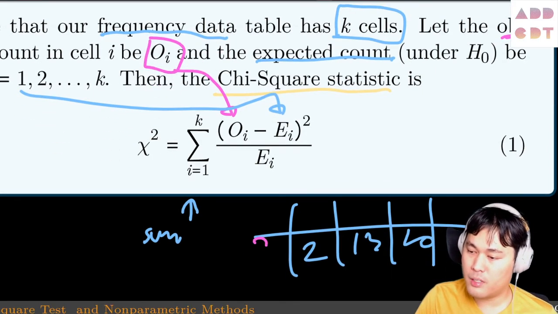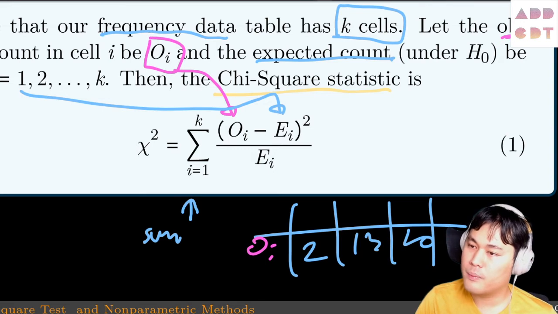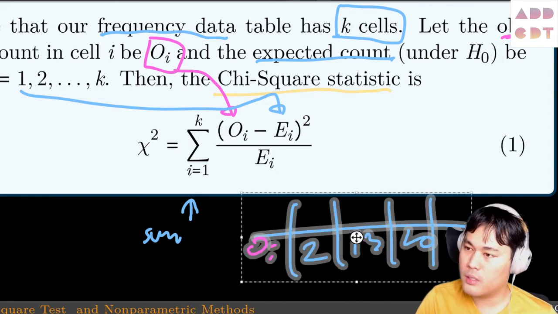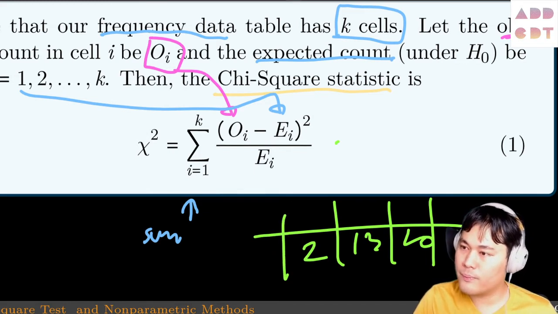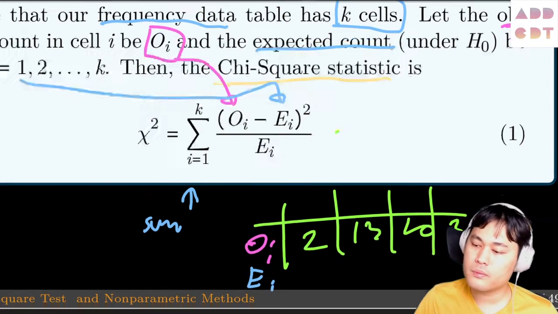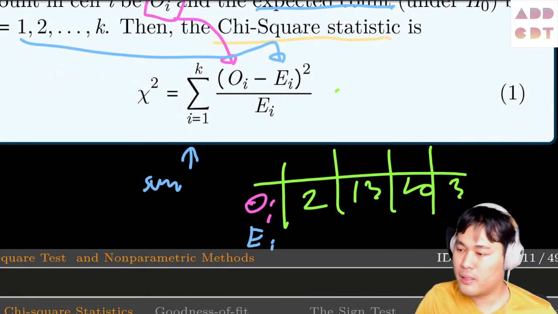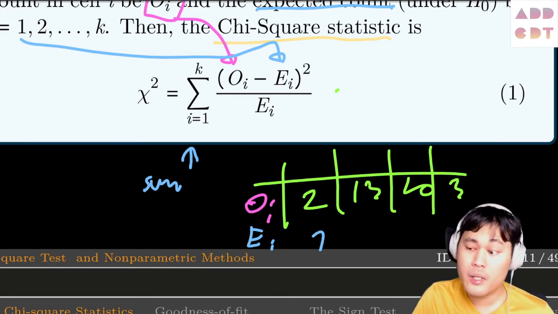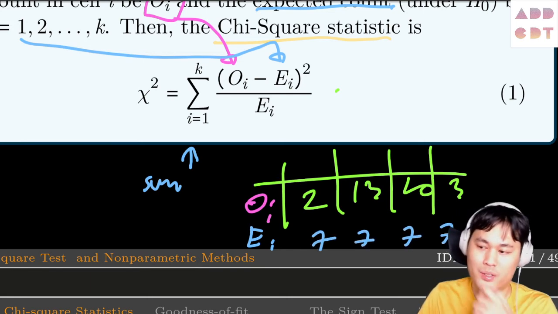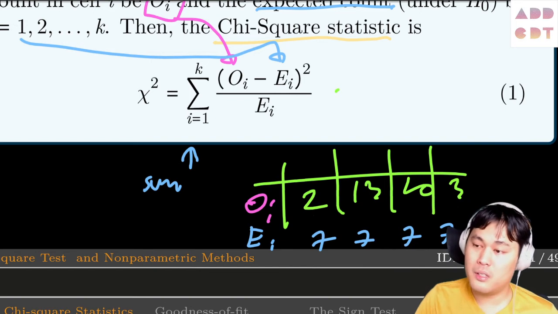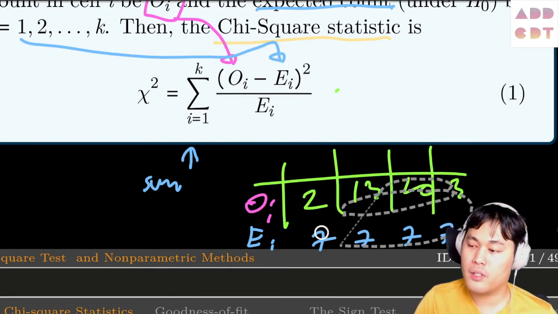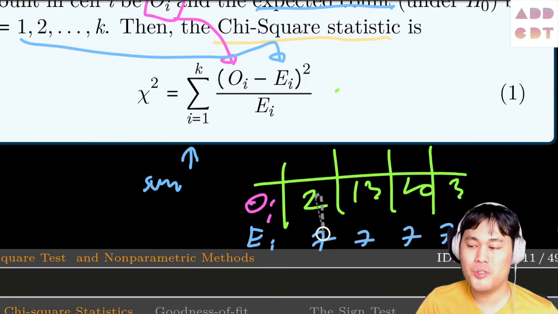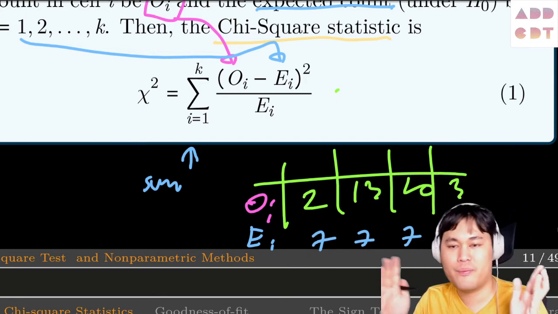Let's say that's the observed, and then we have the expected E. Suppose we expect to see 7 each. So this formula is measuring how much the difference is across the entries. For example, 2 and 7 is a large difference.